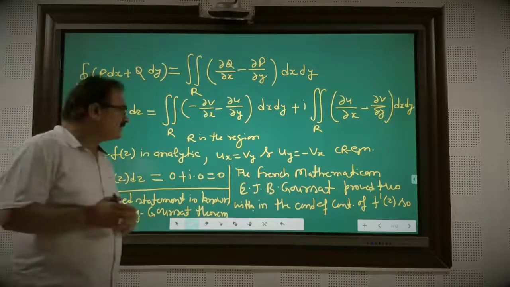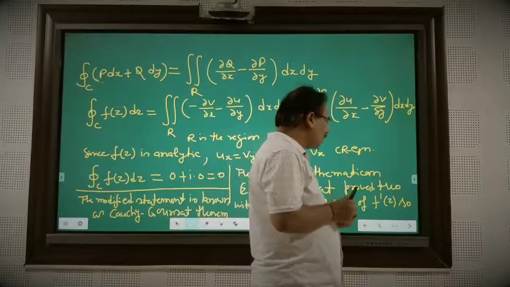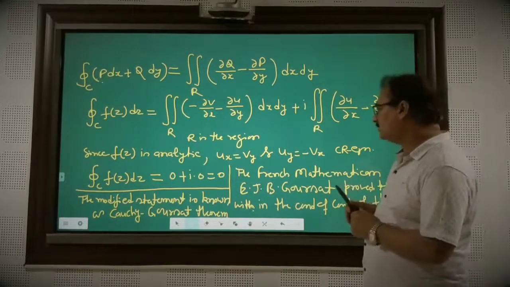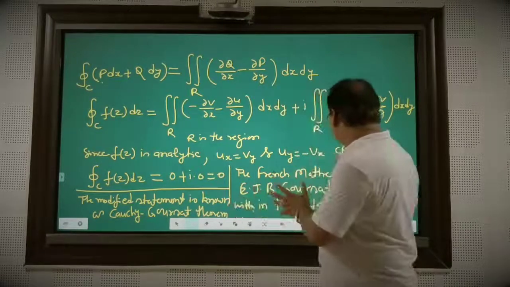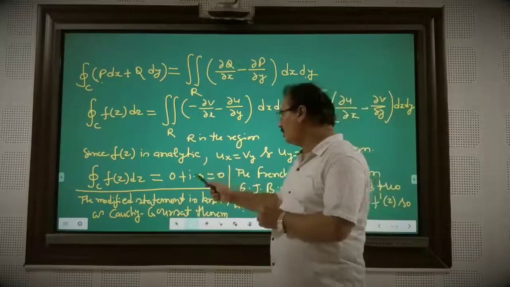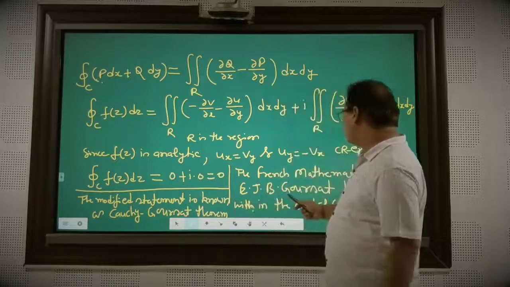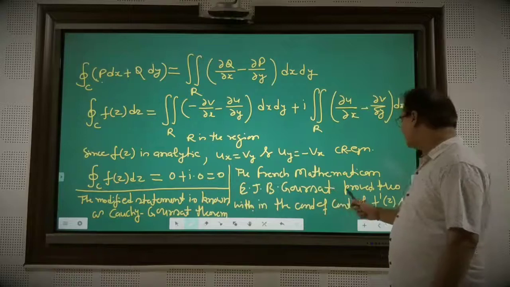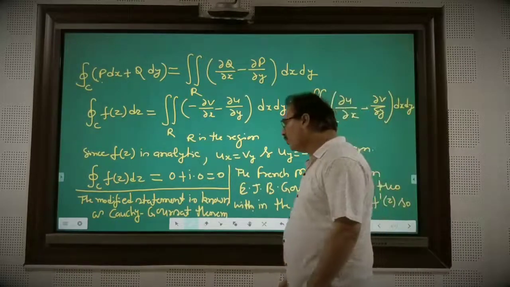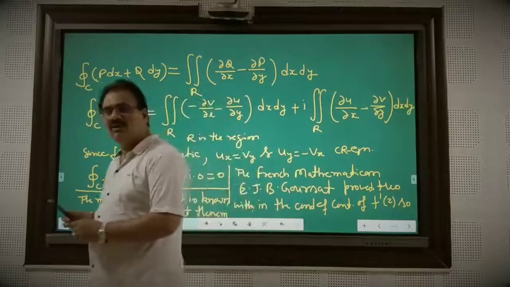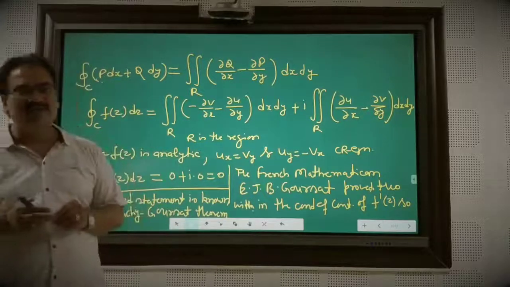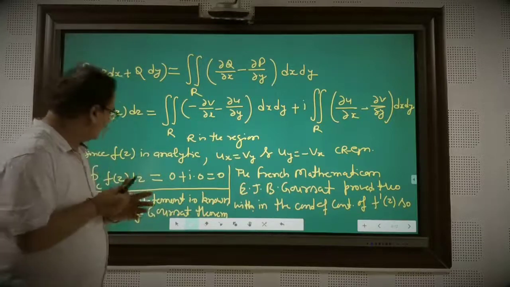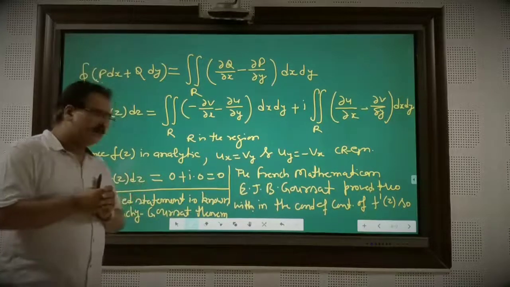First, the French mathematician Goursat proved the modified statement of this theorem, removing the condition of continuity of f'(z). The modified statement is known by his name. In your syllabus this is also mentioned: the theorem after modification is known as the Cauchy-Goursat theorem.